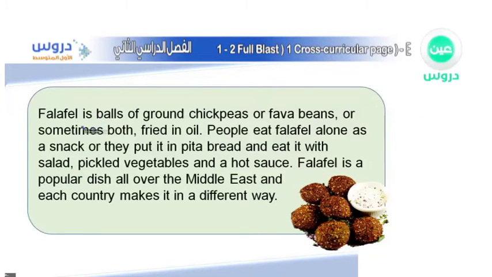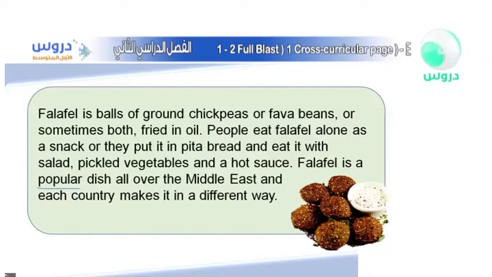On the first paragraph, as you can see, falafel is balls of ground chickpeas or fava beans, or sometimes both, fried in oil. People eat falafel alone or as a snack, or they put it in a pita bread and eat it with salad, pickled vegetables, and hot sauce. Falafel is a popular dish all over the Middle East, and each country makes it in a different way. So, did we encounter the word famous or popular? Yes, we did. Here's the word popular, as you can see.